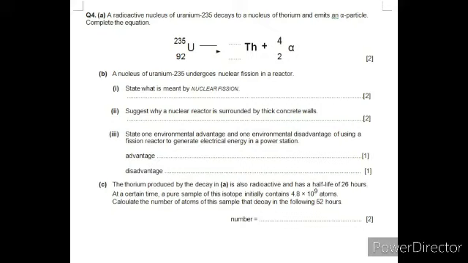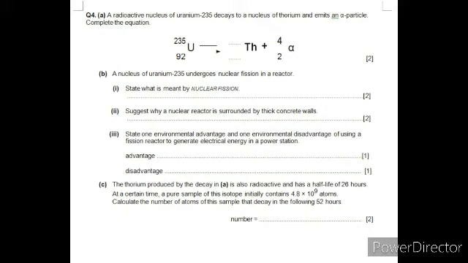Here, 92 is equal to dash plus 2, so it's going to be 90 obviously. And at the top it is written 235 on one side is equal to dash plus 4, so it's going to be 231. So it's easy. For each of the blanks you will be getting 1 mark.